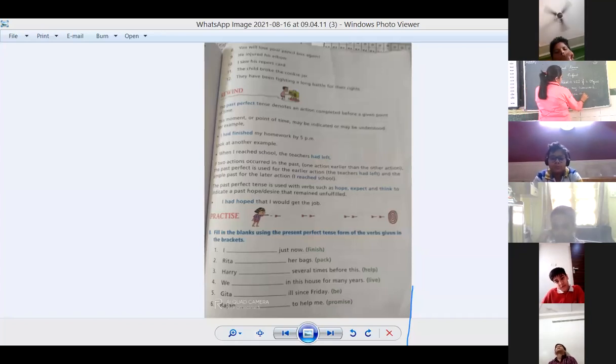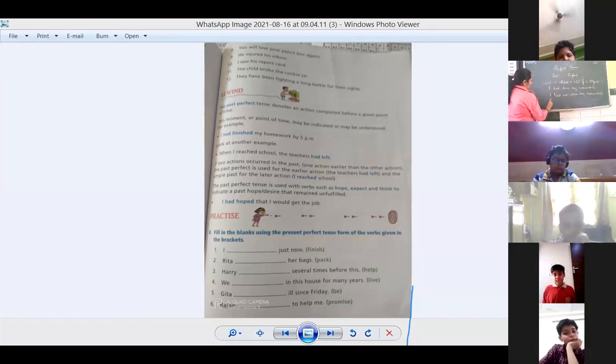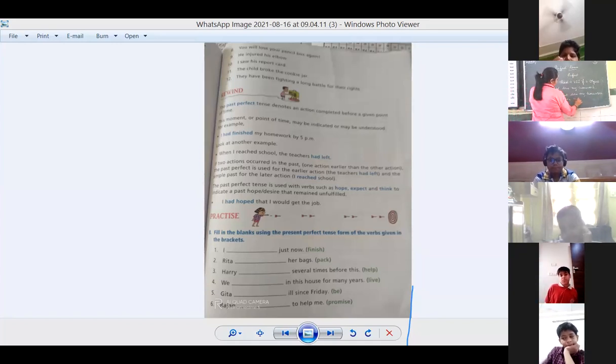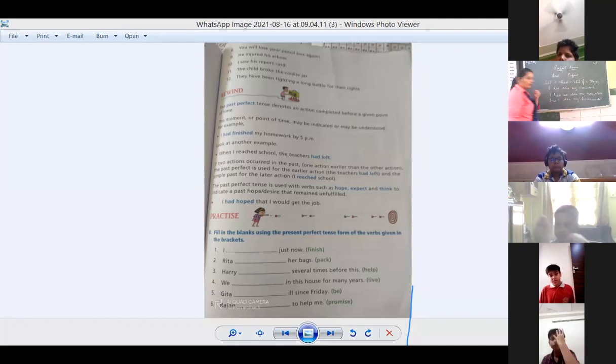And if I want to change into interrogative, had I done my homework. Auxiliary verb will come in the beginning. Children, had I done my homework.